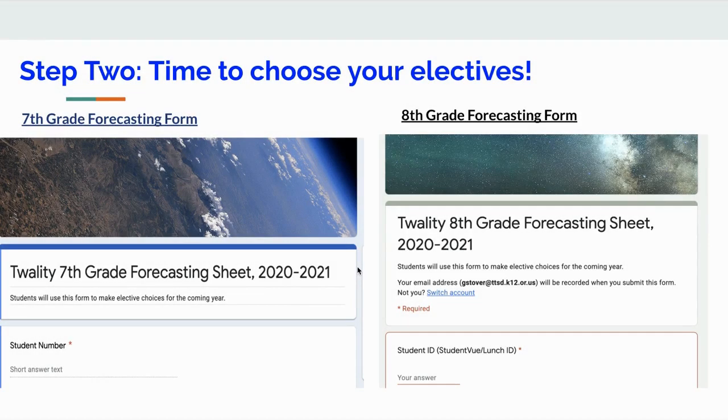Okay, now for the exciting part. You've looked through the Twality elective guide, you've made your choices, and now you're ready to forecast. You're going to access the forecasting form that's provided for you online in the Google Grade Level Classroom or by email. And you'll see here that I have an example of the 7th grade forecasting form and the 8th grade forecasting form right here. I am going to now walk through the process of filling out a forecasting sheet for you.